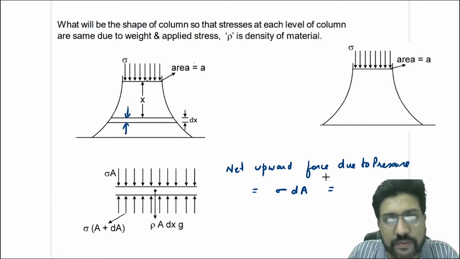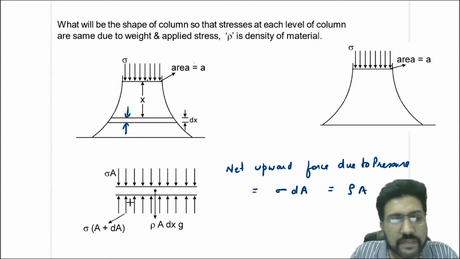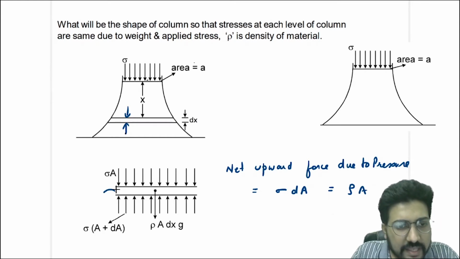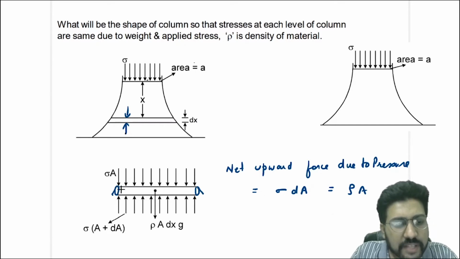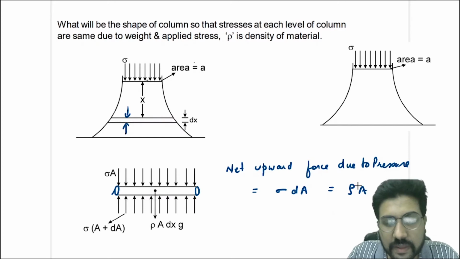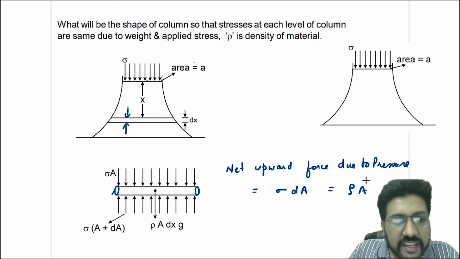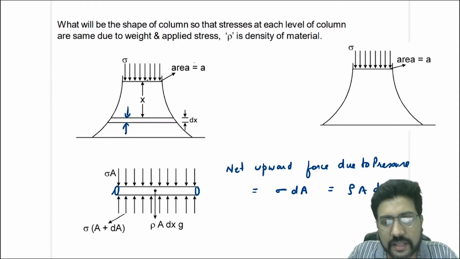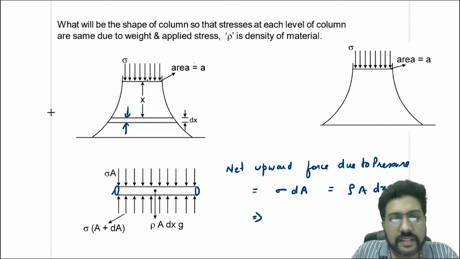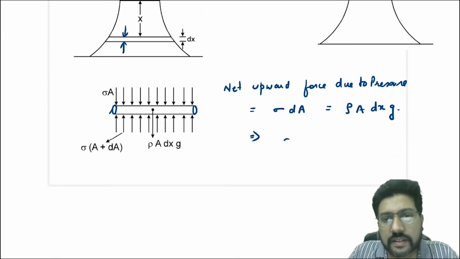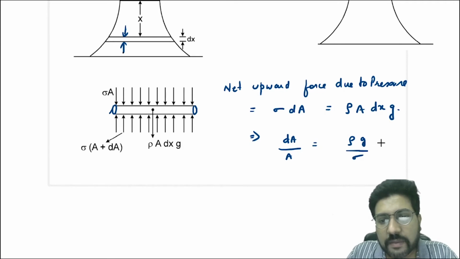Now, what is the gravitational force? The density is given to you. So I'll write density multiplied by area, this area is A. We are assuming that this thickness is so small that it has a constant area, although you know that the area here and here are different. But the thickness is so small that we will assume the area is A. So rho into area into dx into g. From this we will get dA upon A is equal to rho g by sigma into dx.